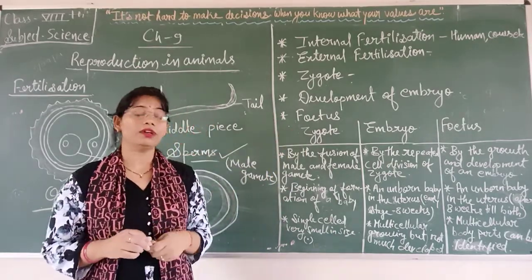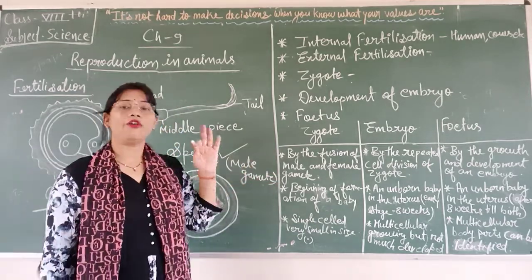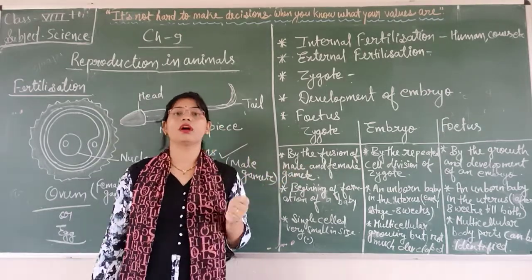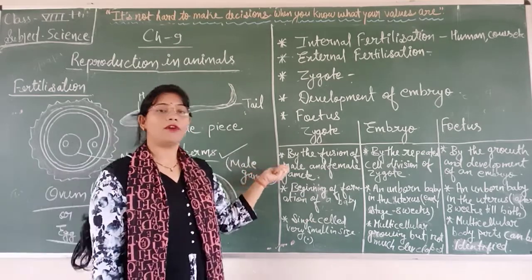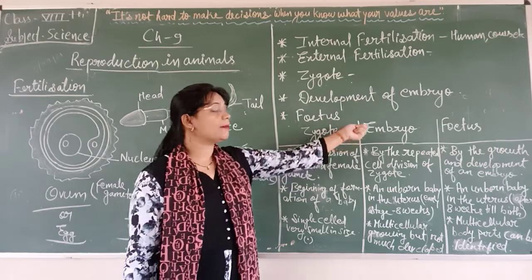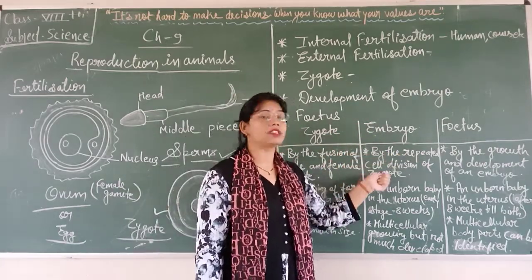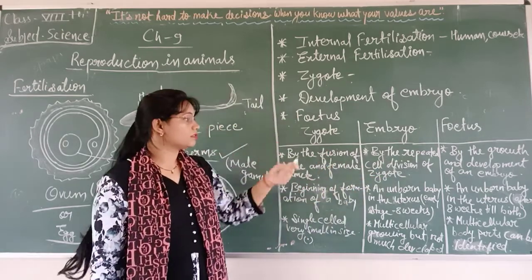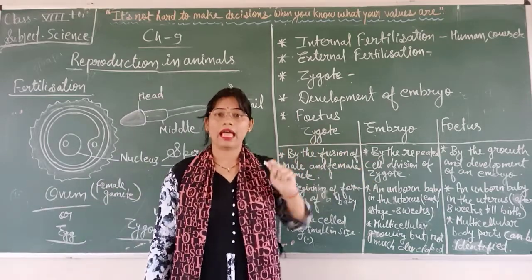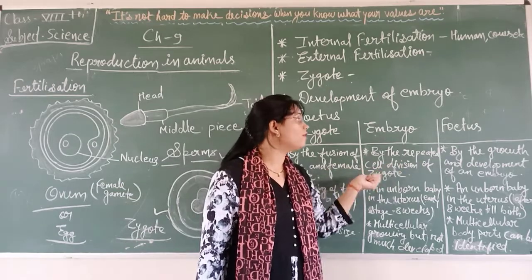So what is zygote and how do we get it, and how does it form? Zygote forms by the fusion of male and female gametes. If you are talking about embryo, then how does the embryo form? By the repeated cell division of the zygote. When the zygote is continuously dividing, then we get an embryo. So embryo forms by the repeated cell division of the zygote.